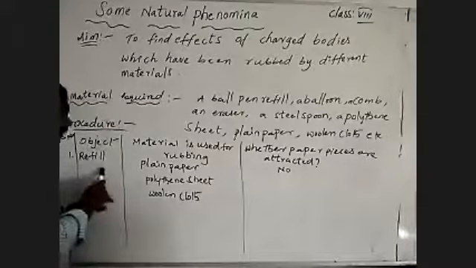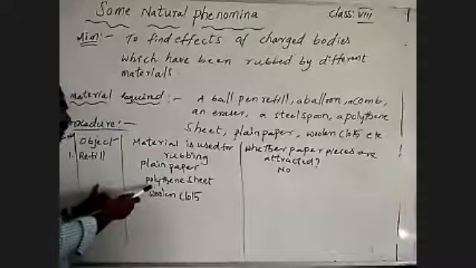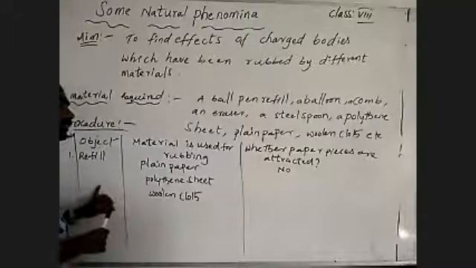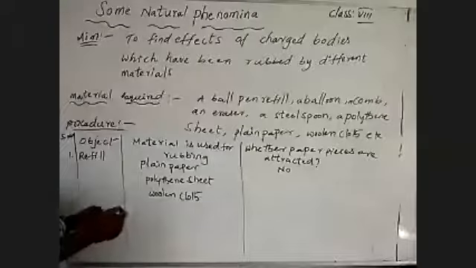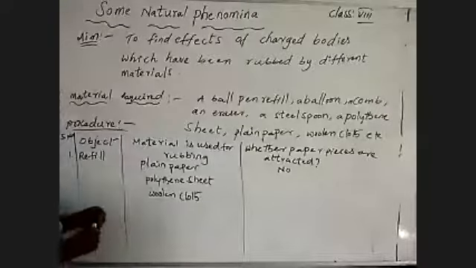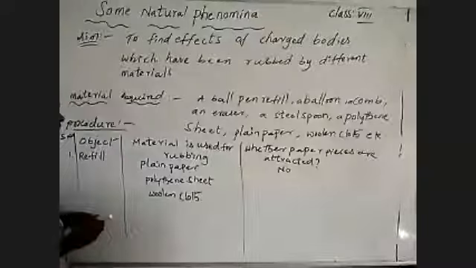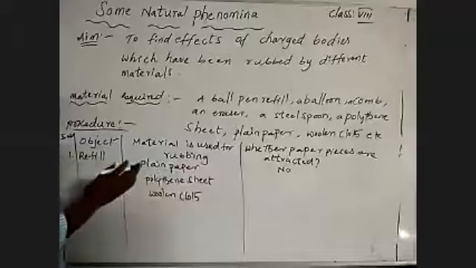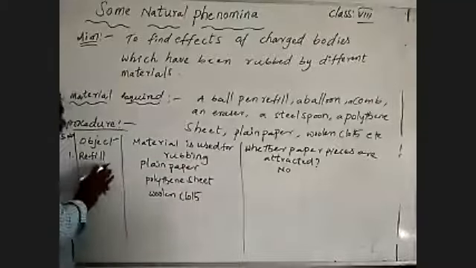Coming to the refill after rubbing on the polythene sheet: when we rub the refill on the surface of the polythene sheet and bring it near the tiny pieces of paper, we observed that the pieces of paper are attracted by the refill.